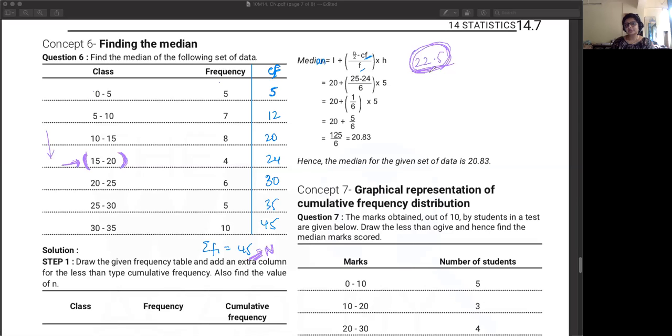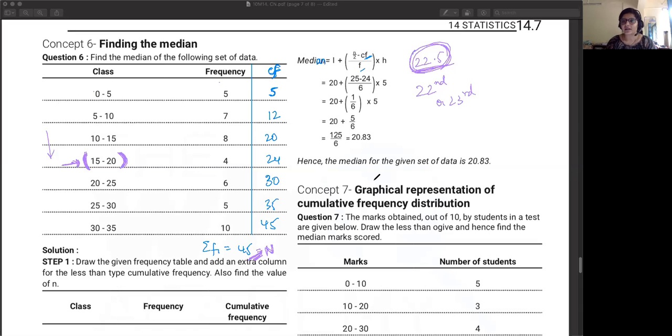20 to 25 के बीच में उसका frequency 6 and then वैसे कुछ. So this 22.5 represents you're looking at the 22nd or 23rd observation. Now this is like the observation itself. Now this can be something else also. In this problem, you're given the values as 0 to 5, 5 to 10, 10 to 15. Now it could have been, if you're looking at rainfall, something like 70 to 80, 80 to 90, 90 to 100. Like ये तो observation है ना, ये कुछ भी हो सकता है. Yeah, I got it. Thank you, ma'am.